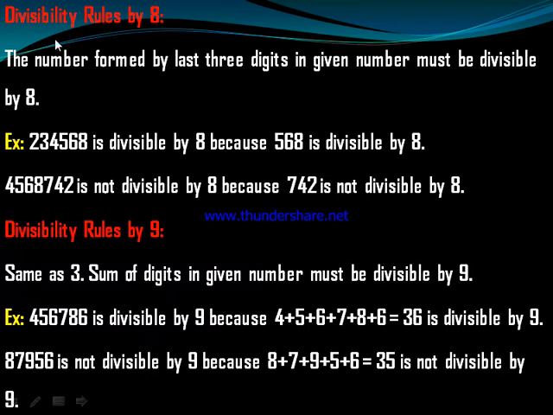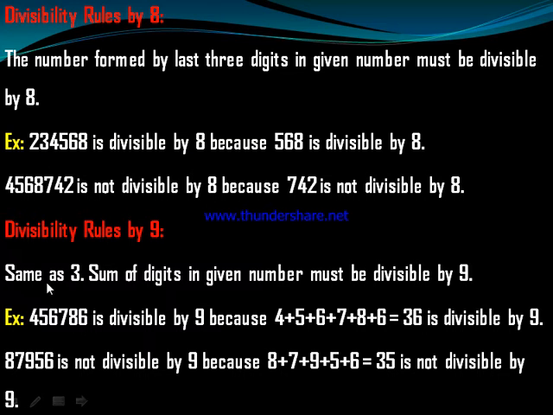Divisibility rule by 8: the number formed by the last 3 digits of a number must be divisible by 8. In this rule, we need to check the last 3 digits. If 568 is divisible by 8, then the whole number is also divisible by 8. Another example, but this one is not divisible by 8: 742 is not divisible by 8, so this number also will not be divisible by 8.